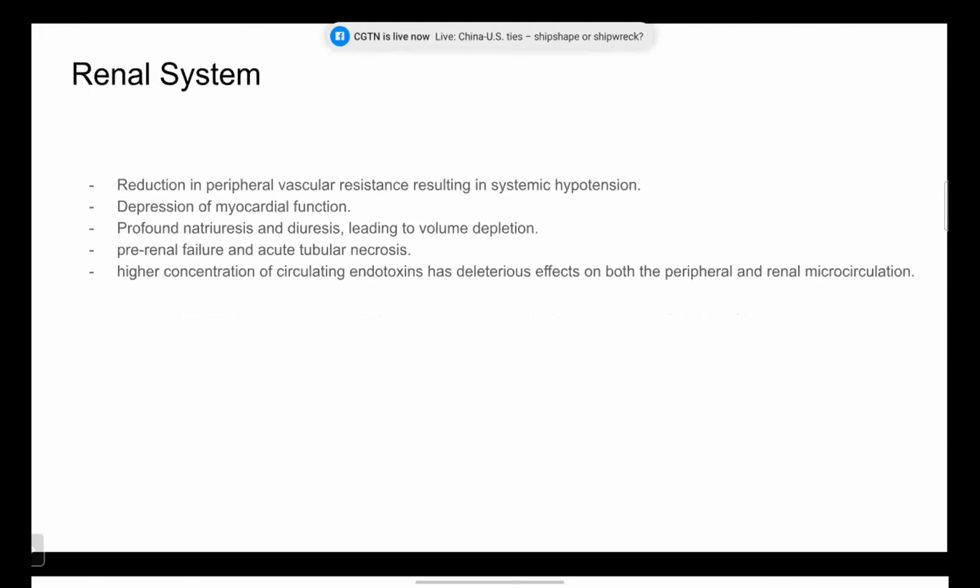Then changes in the renal system. Reduction in peripheral vascular resistance resulting in systemic hypotension, depression of myocardial function, profound natriuresis and diuresis leading to volume depletion, pre-renal failure, and acute tubular necrosis. Higher concentration of circulating endotoxins has deleterious effects on both the peripheral and the renal microcirculation.